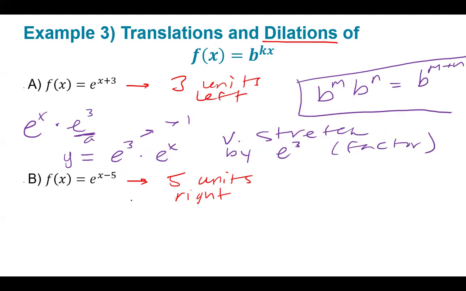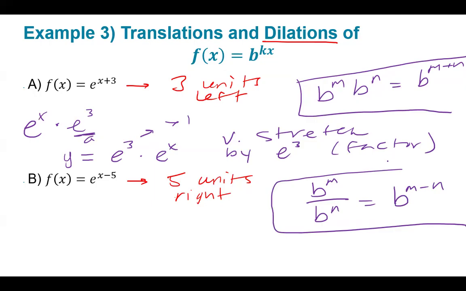Okay? On B, we're going to review our quotient rule of exponents, which means if I have b to the m divided by b to the n, that equals b to the m minus n. So I can condense or I can expand, and it's going to change how it looks. So in this case, it's already condensed, so we are expanding. Now, division is different.